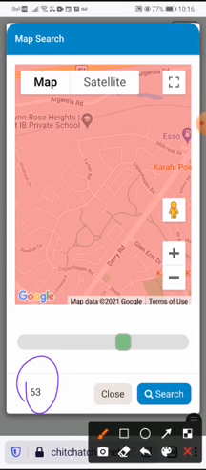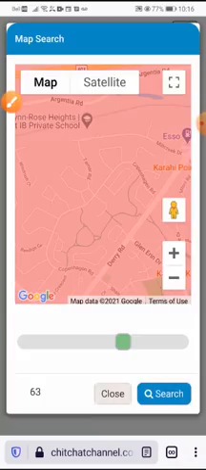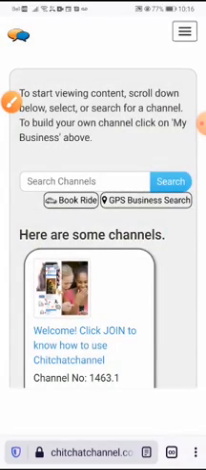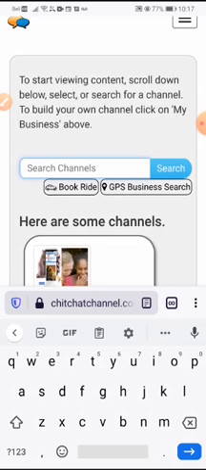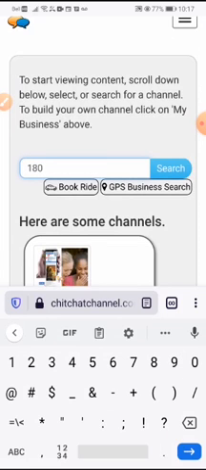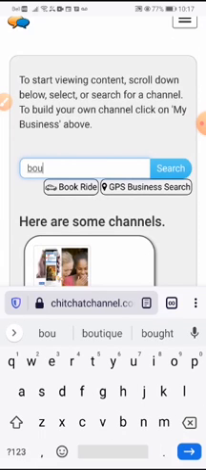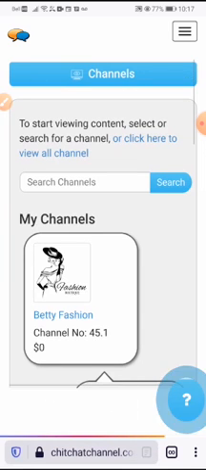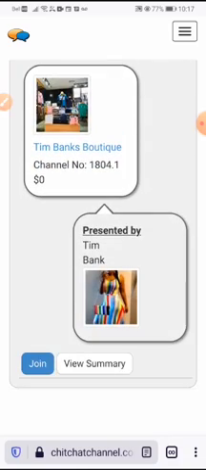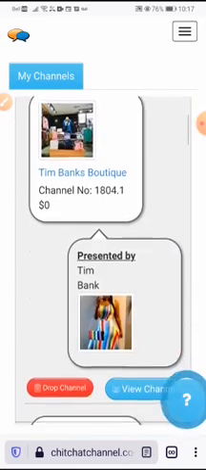And they search, and it will pull up all the channels close to them. If yours is among them, that's why you always have to fill in your address and all that, which I showed you. Let's just say boutique. They search and they find the boutiques, right? And they join yours.